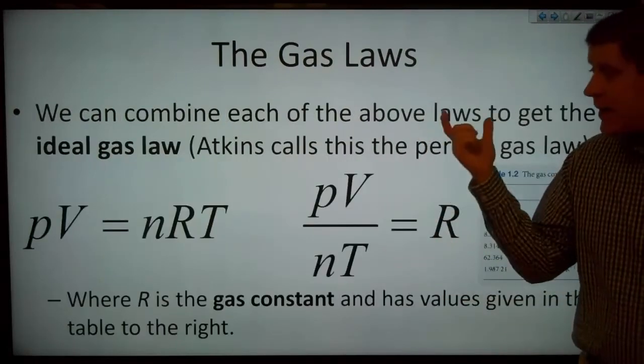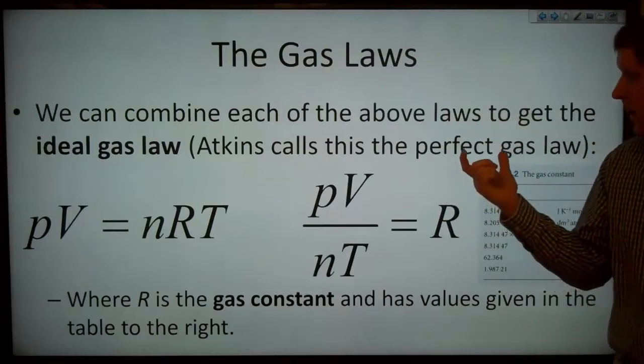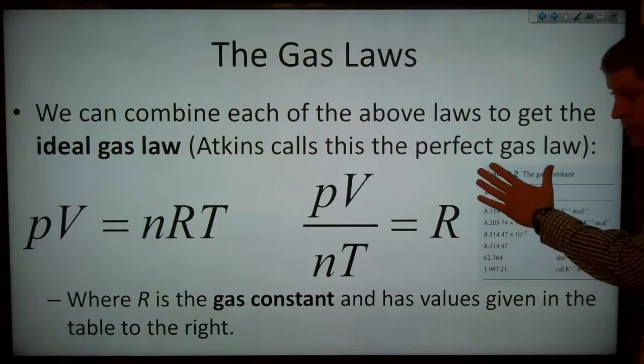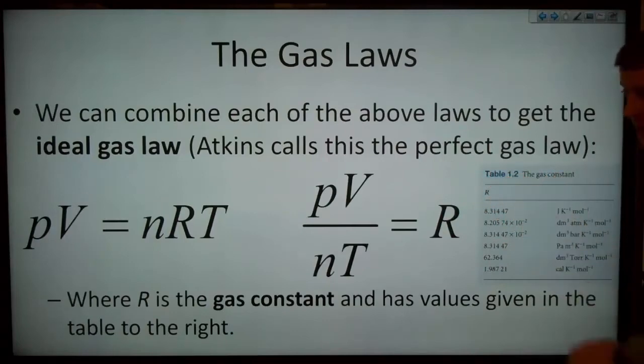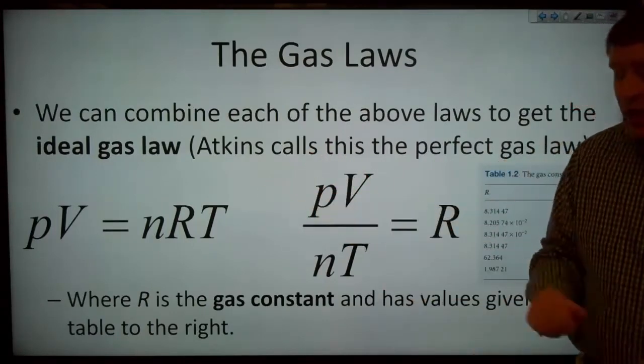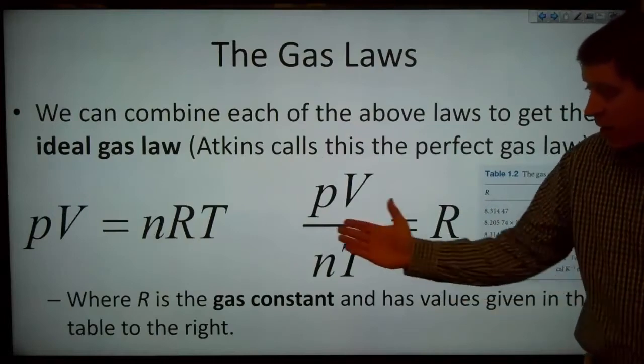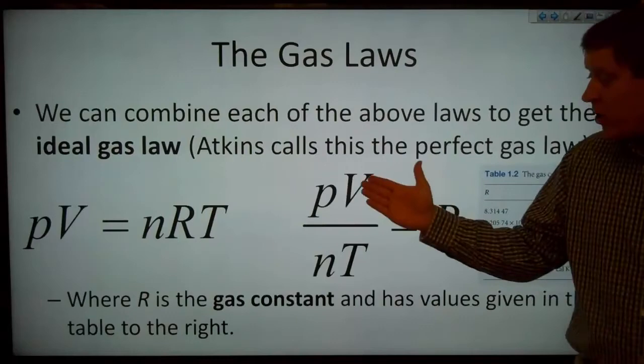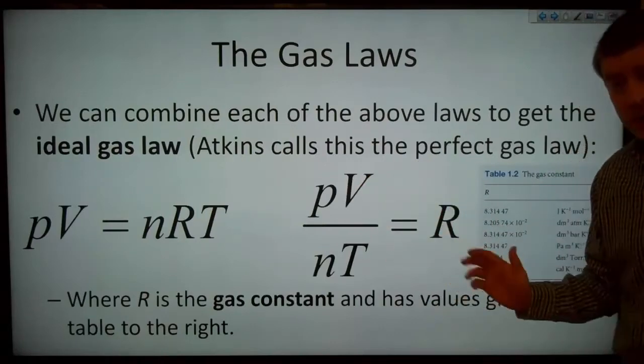So we can combine each of these above laws to get the ideal gas law. And Atkins is going to call this the perfect gas law. So the ideal gas law is PV equals nRT, or pivnert. We can also rearrange that to give us our constant all on one side. So PV over nT is equal to R.